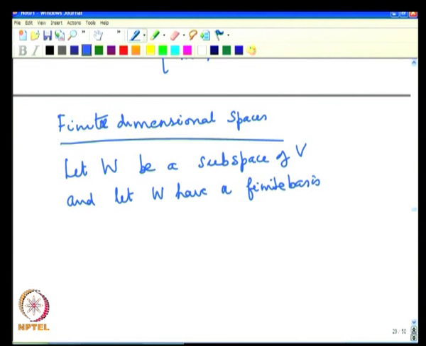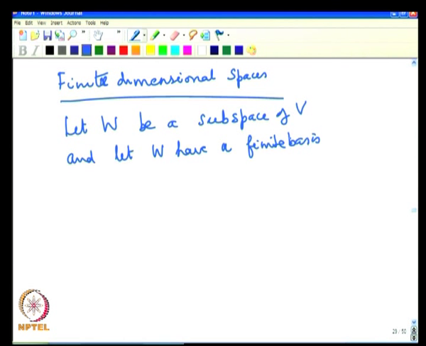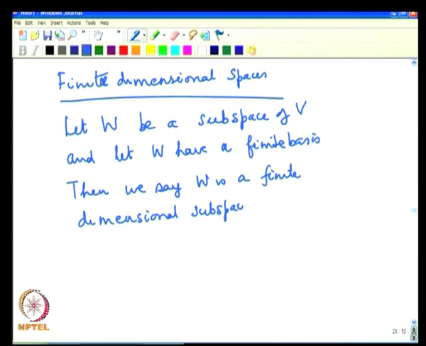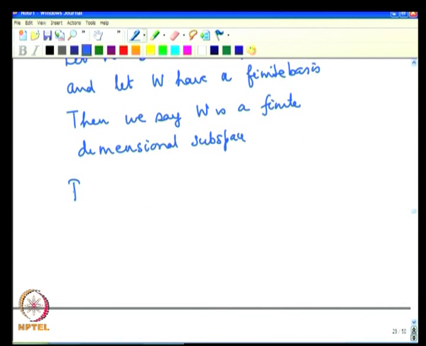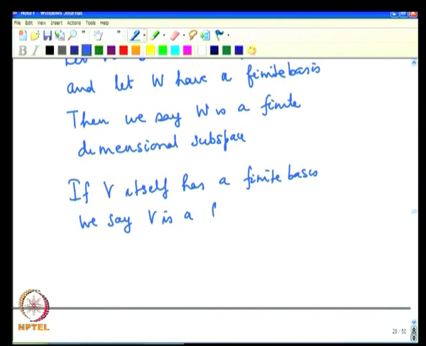So, we have a subspace which is having a finite basis, then we say W is a finite dimensional subspace. If V itself has a finite basis, we say V is a finite dimensional vector space.